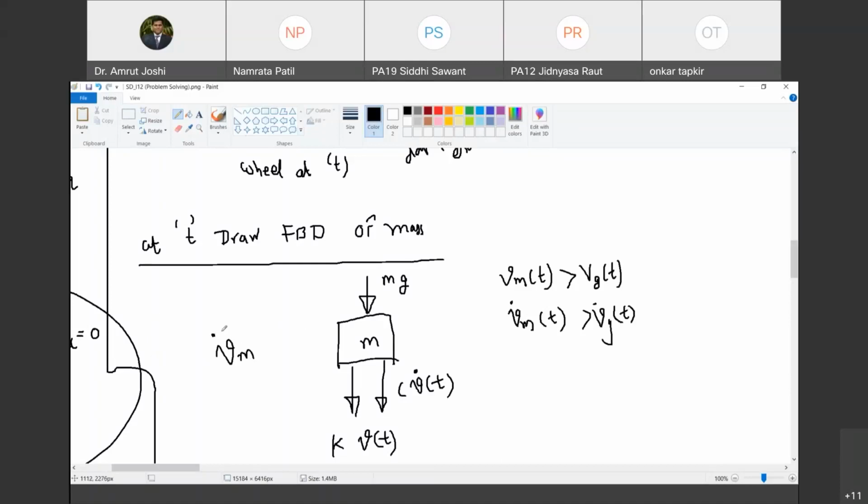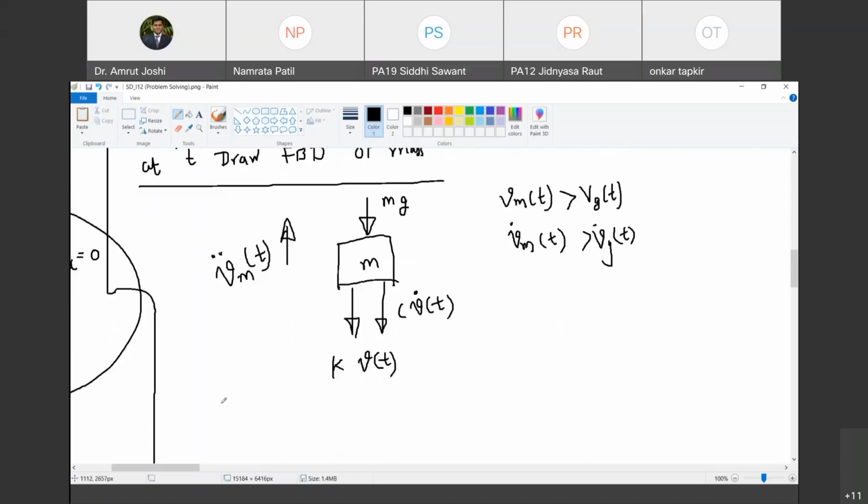Vm double dot of t. Here, however, I will have to write down its absolute acceleration, not relative acceleration, because I am drawing the free body diagram of mass m. I have cut all these strings attached. The damper element is removed, the spring element is removed. There is no question of the wheel base. So I have to write the absolute acceleration of the mass, and I assume that it is in positive y. I say assume. Are you with me? Can we apply Newton's second law to this? Let's apply Newton's second law. How will we apply it?